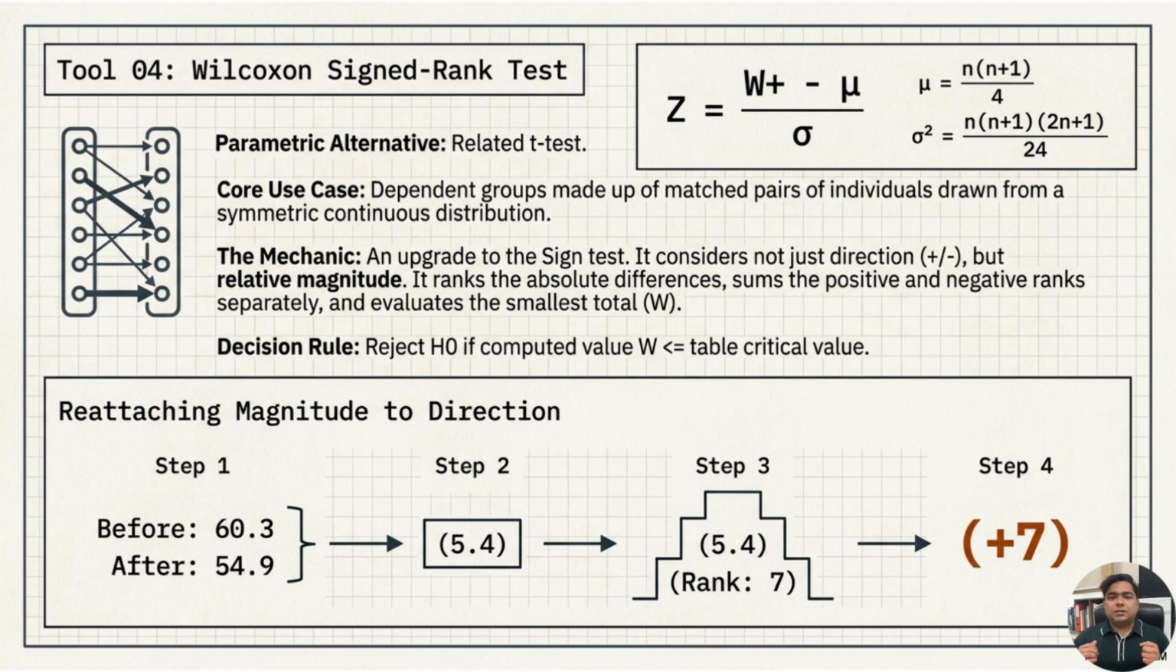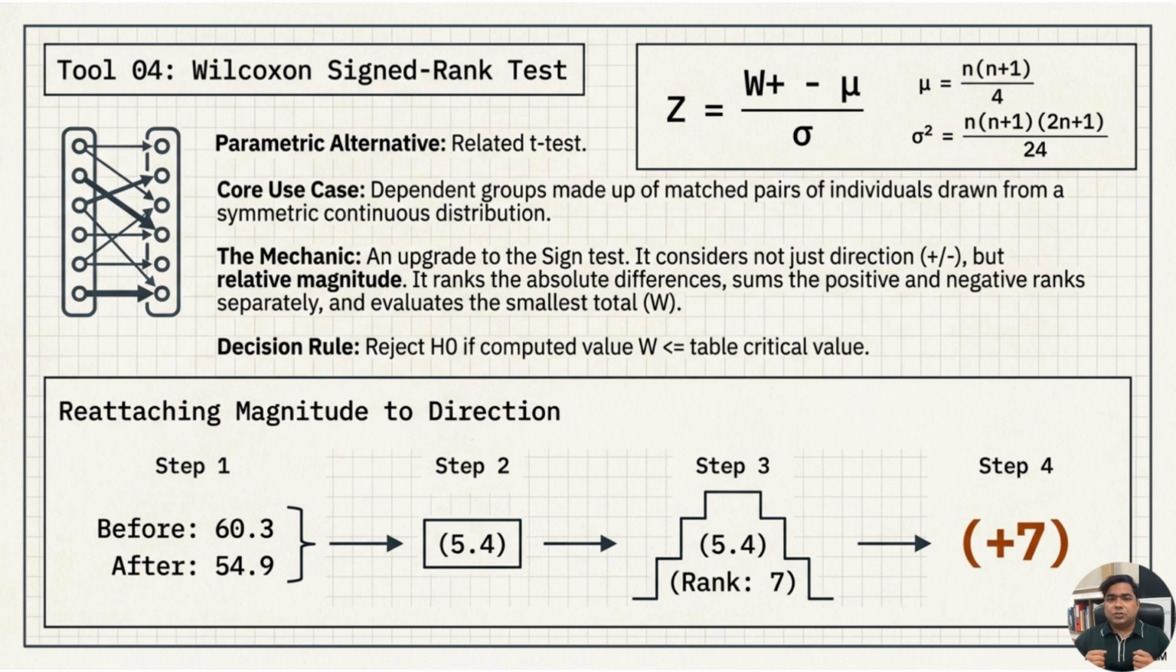The fourth tool is the Wilcoxon signed-rank test. This test is used for paired or matched data. It is the non-parametric alternative to the paired t-test. The sign test only looks at direction, positive or negative. But the Wilcoxon signed-rank test improves on this by considering both direction and magnitude. So it asks two things. Did the value increase or decrease? And how large was the difference?